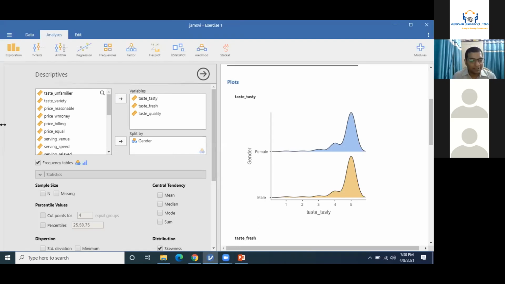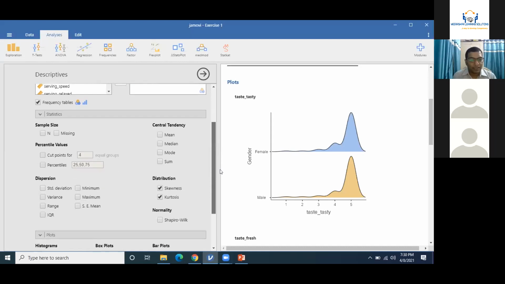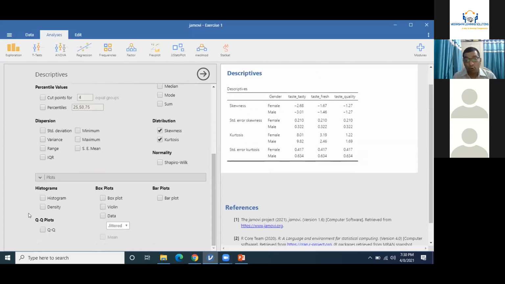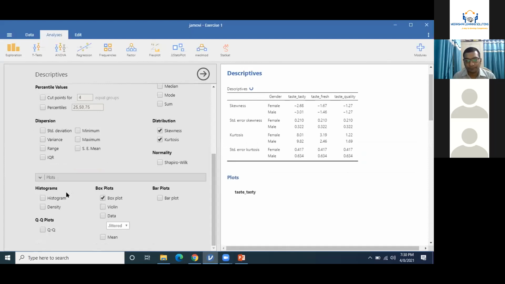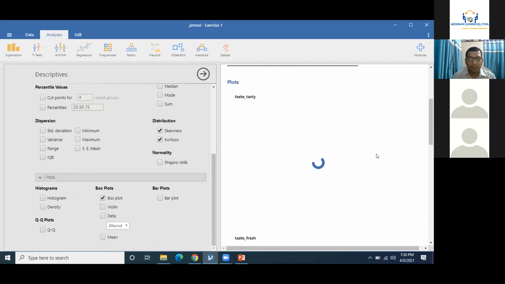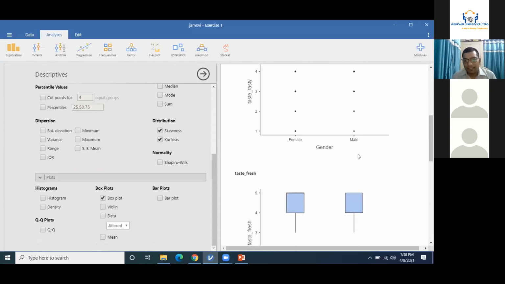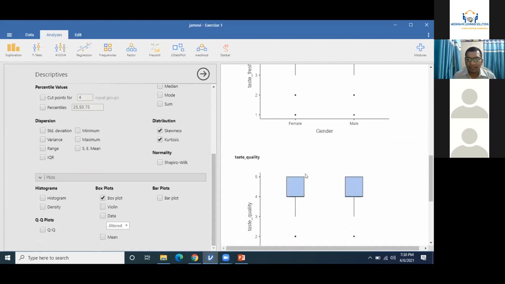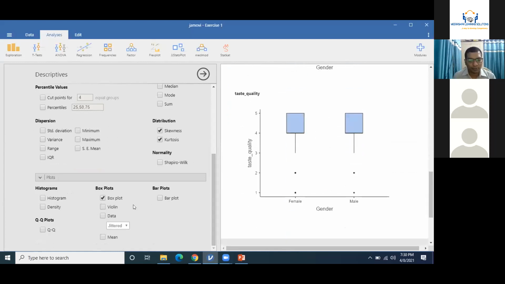So this was about descriptives of the different points of the data. And then the next category is plots. If you want to identify the outliers in the data, probably clicking on box plot will help you. Now let us see which types of box plots we have.